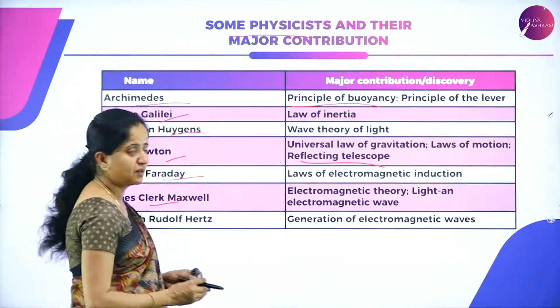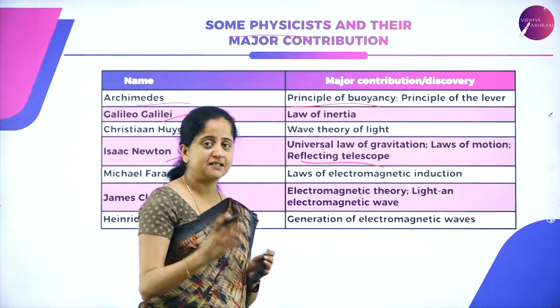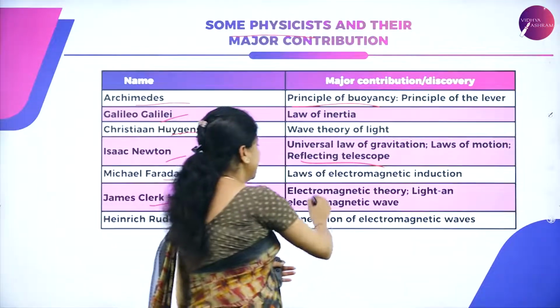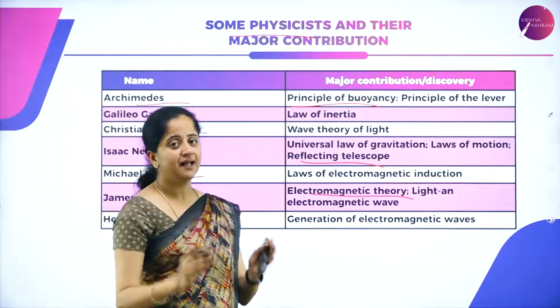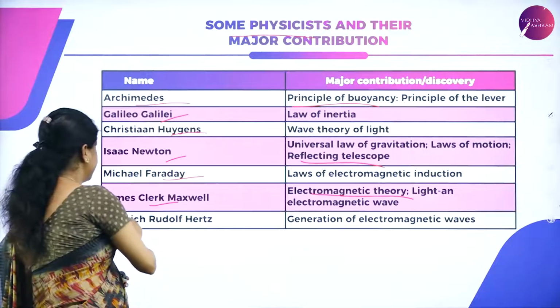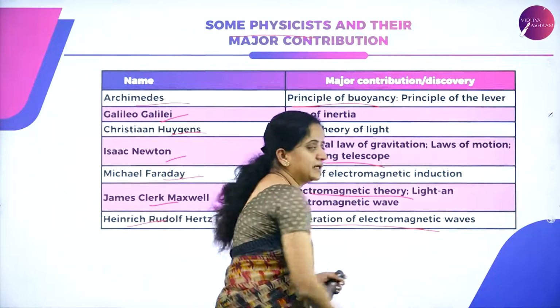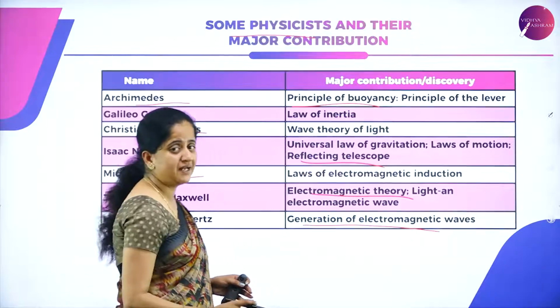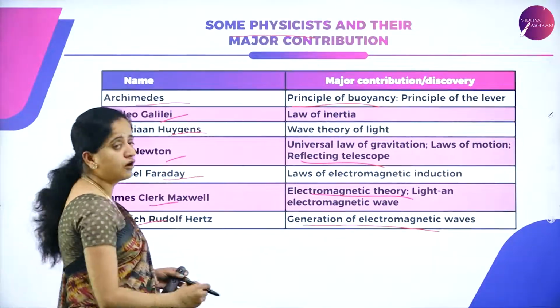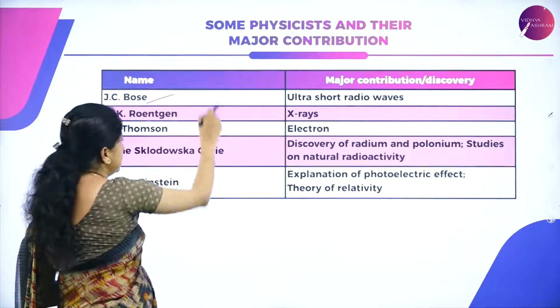James Clerk Maxwell unified electricity and magnetism, and he explained electromagnetic theory. Light is an electromagnetic wave. Heinrich Rudolf Hertz explained the concept of the generation of electromagnetic waves. So next we have J.C. Bose.